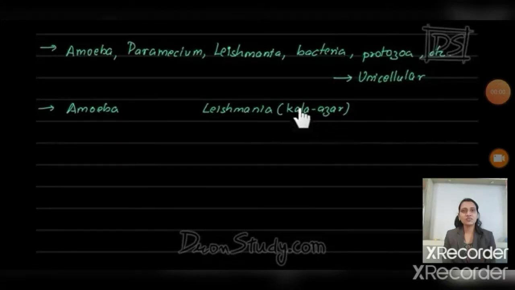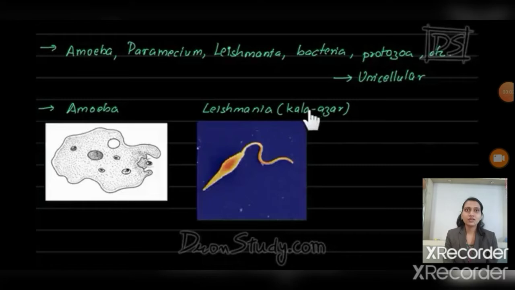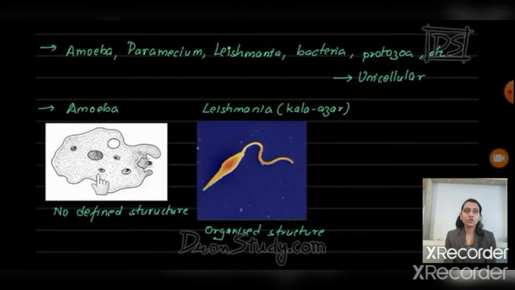The difference between amoeba and Leishmania. Now see in the picture, this is an amoeba and this is a Leishmania. The amoeba does not have a specific shape, meaning there is no definite body structure. It is irregular in shape. In the Leishmania, there is an organized body structure, meaning it has a specific body shape. We know that both amoeba and Leishmania reproduce asexually by binary fission.